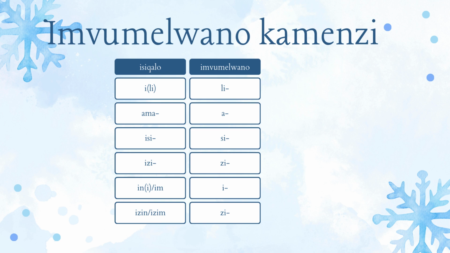In or im. Ingane, a child. Then we would have imvumelano, the agreement, which is i. Ingane iyakhala, the child is crying. Then you have a plural form of that, which would be izingane. Izingane ziyakhala, children are crying.